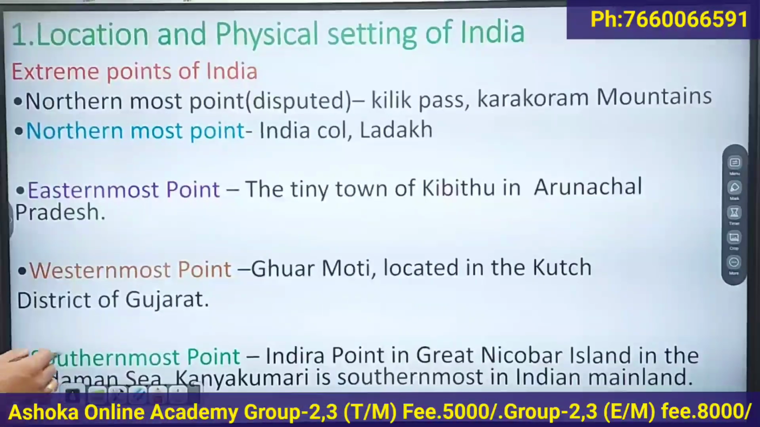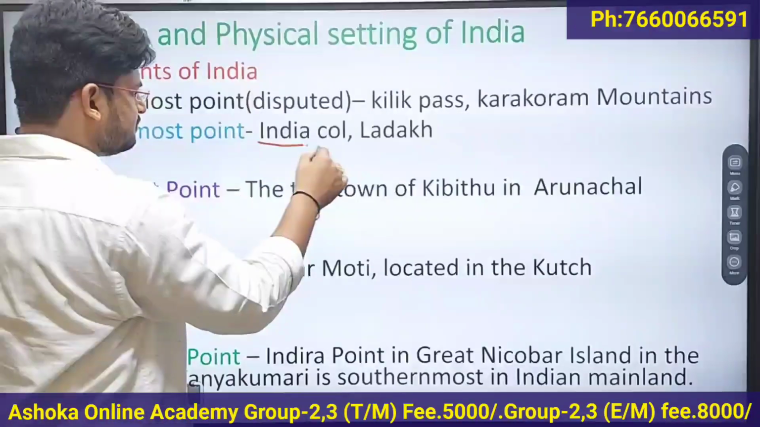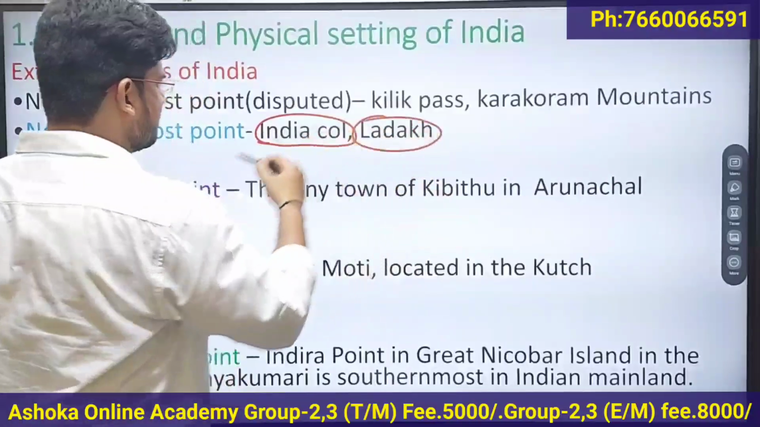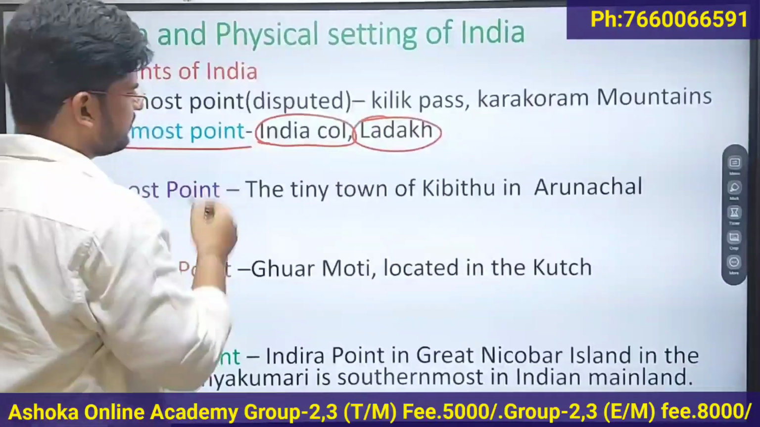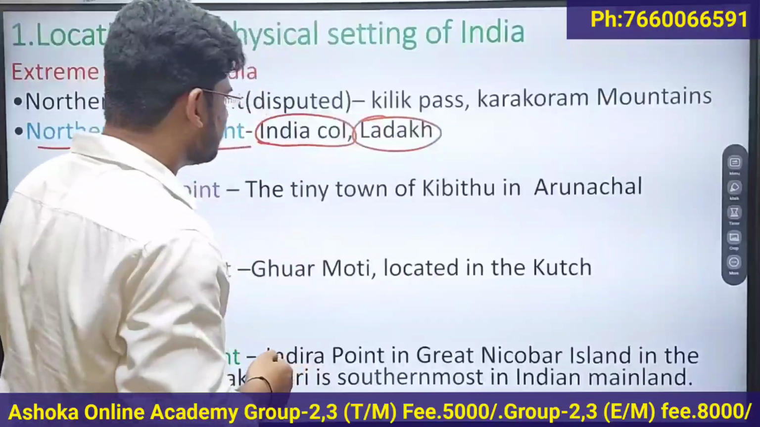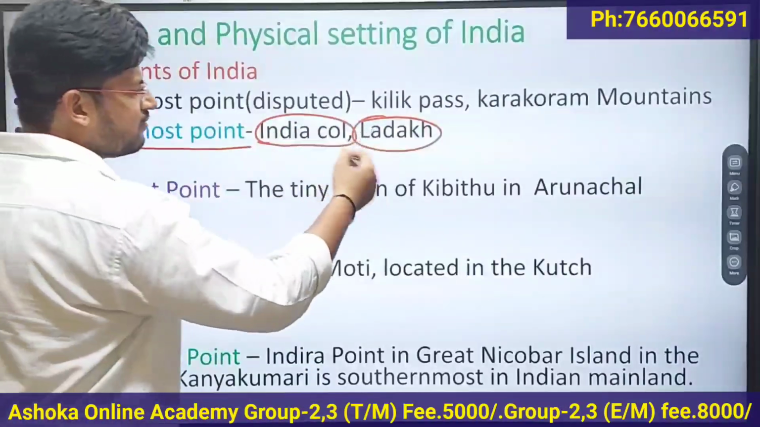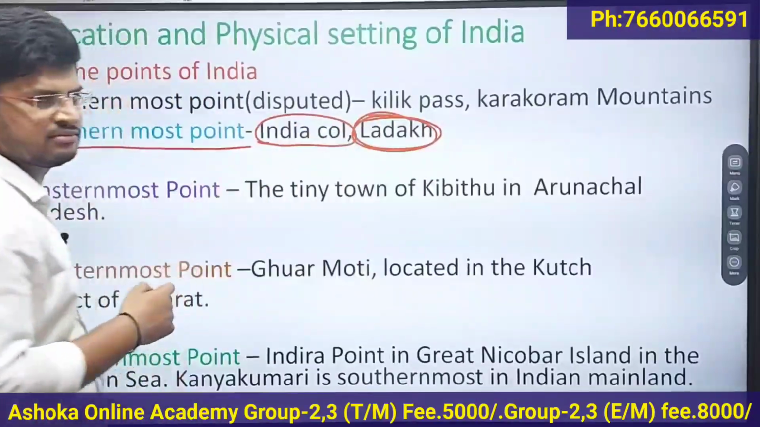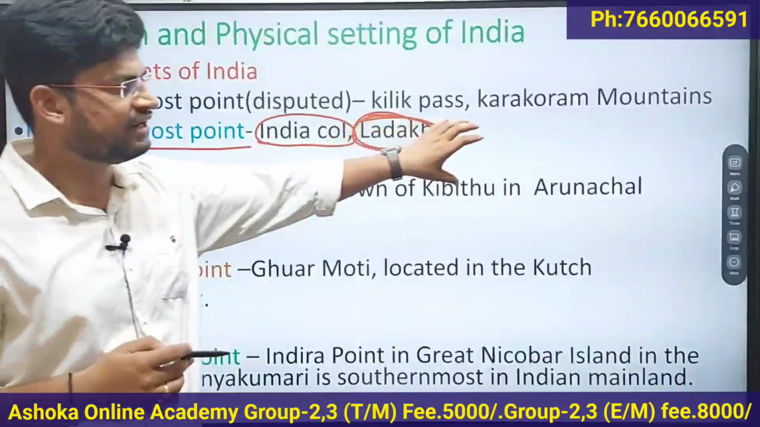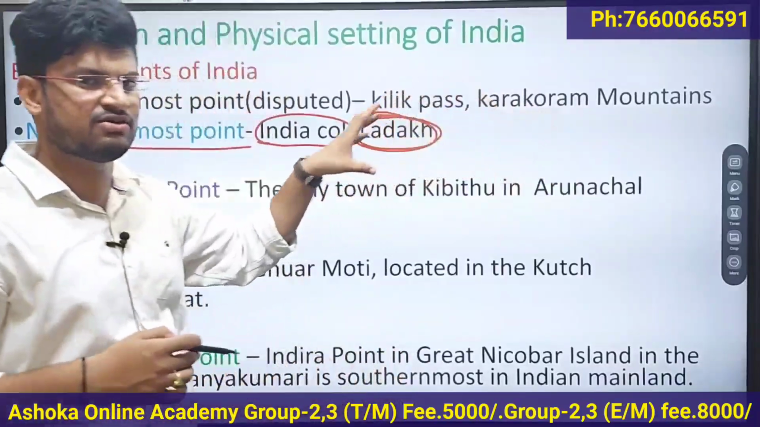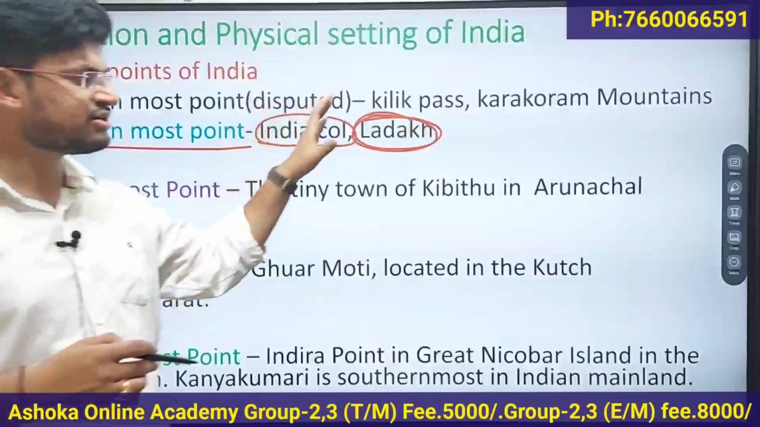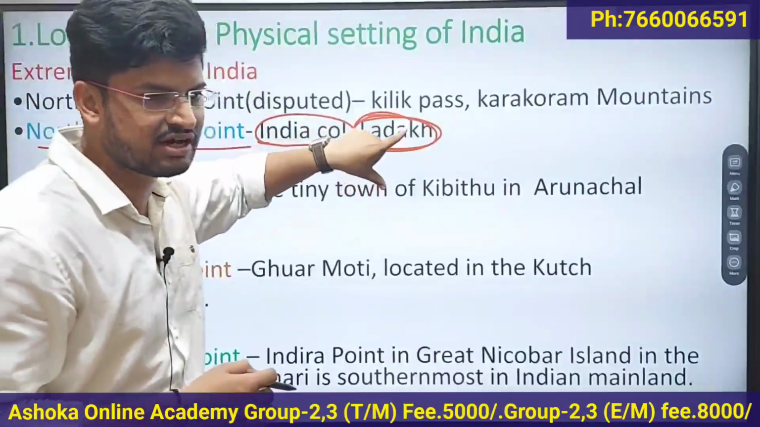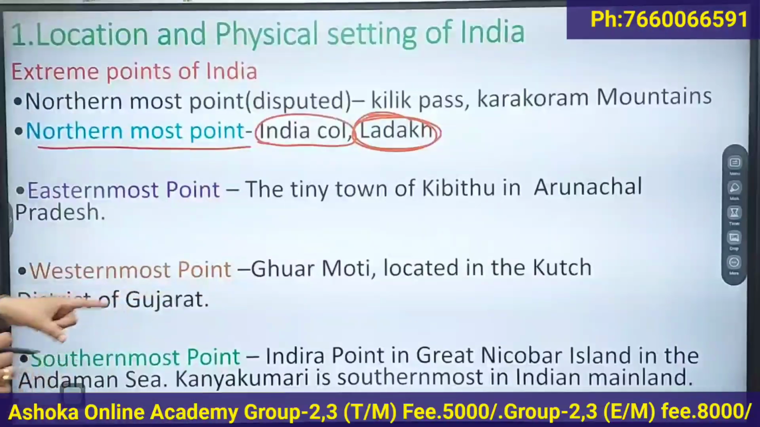Instead, we take India Col. India Col in Ladakh is considered as the northernmost point of India. What is the northernmost point of India? It is India Col. Which union territory is it located in? Ladakh. Ladakh was erstwhile located in Jammu and Kashmir state, but Jammu and Kashmir state was divided into two union territories, Jammu Kashmir and Ladakh. Now this India Col is located in which union territory? Ladakh.